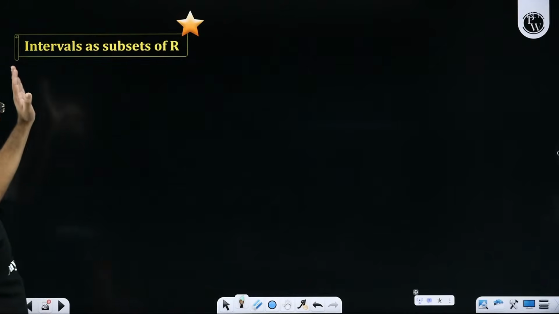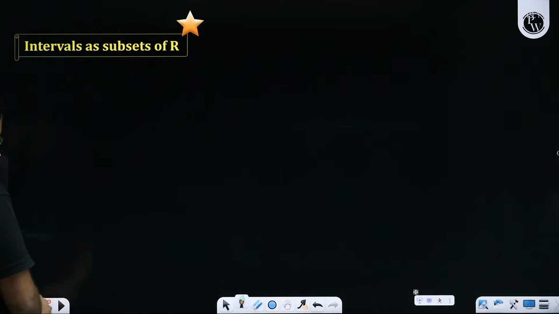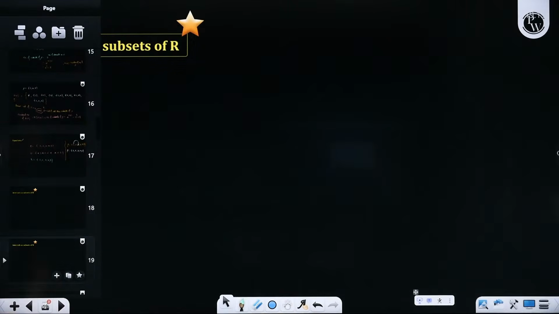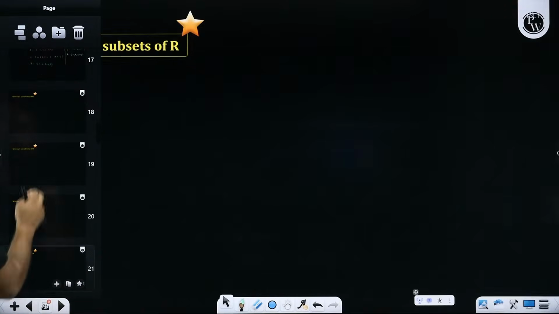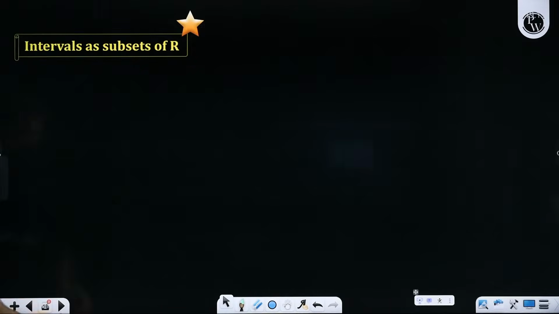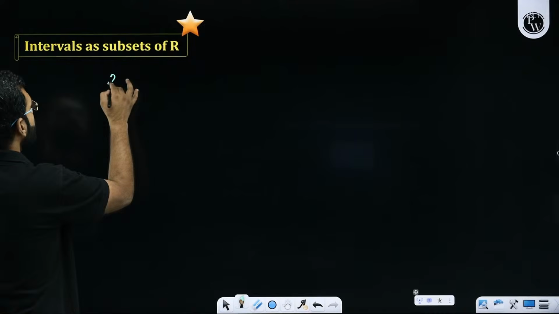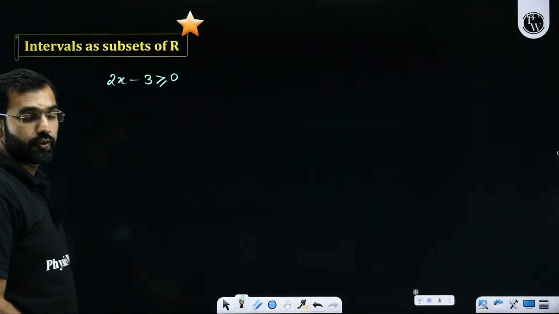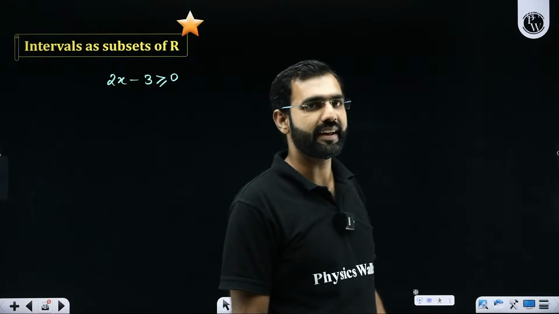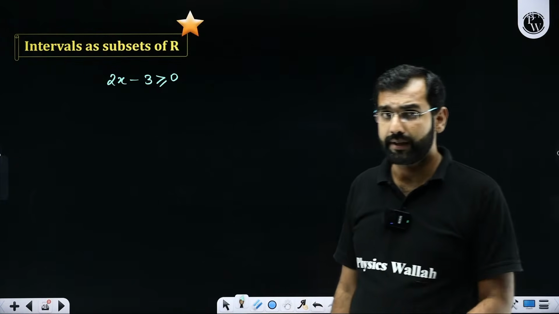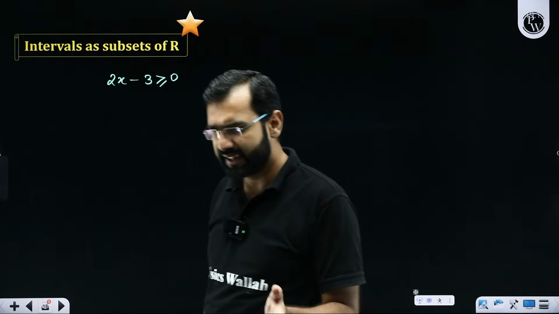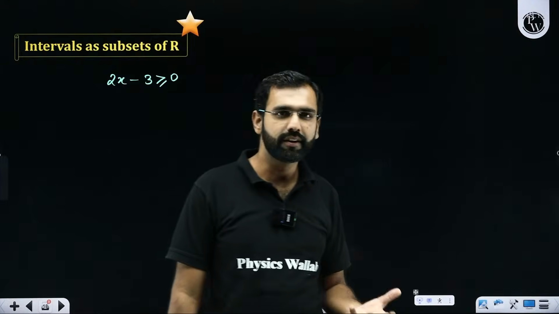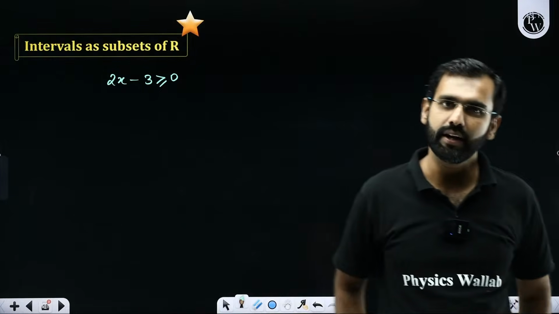It says intervals. Let's say if I ask you to solve an equation, an inequation. Sir, what do you mean by inequation? Inequation here means, let's say if I ask you to solve 2x minus 3 greater than equal to 0. First of all, sir, this is not an equation. It is inequality. It is an inequation. So less than, greater than, less than equal to, greater than equal to, not equal to are inequations or inequalities.